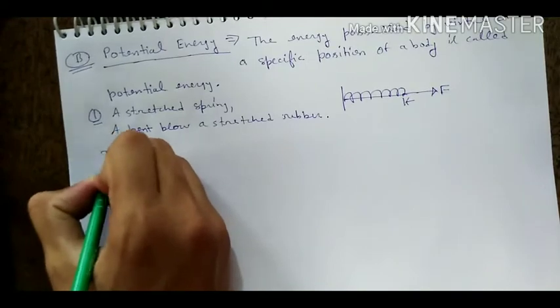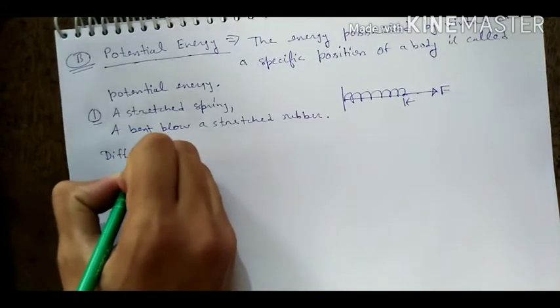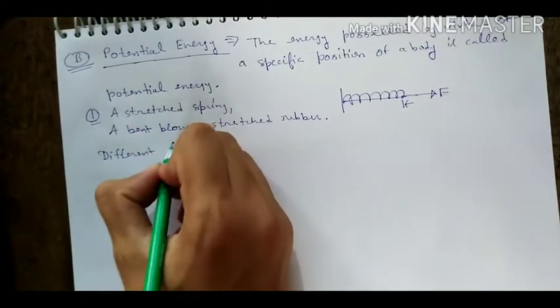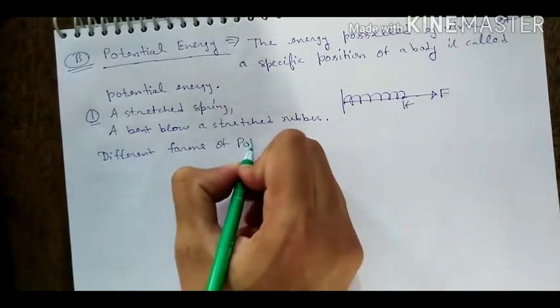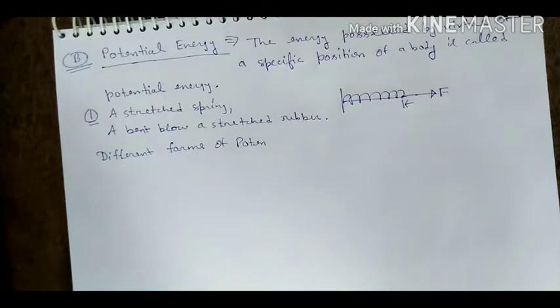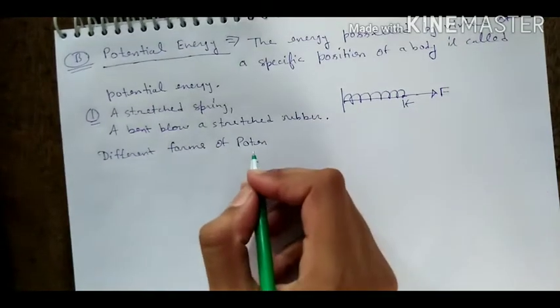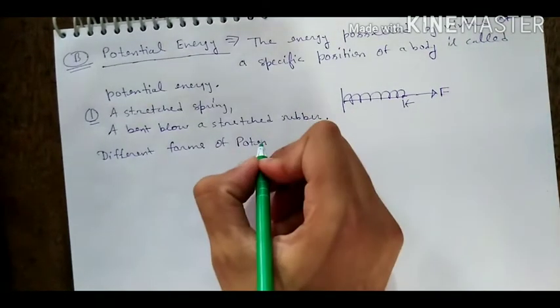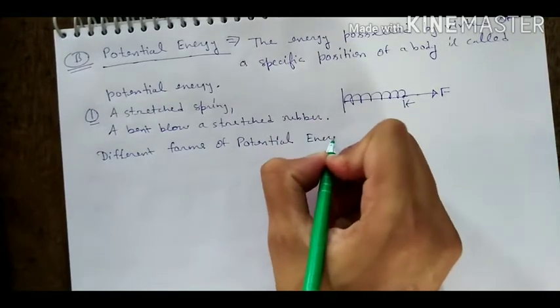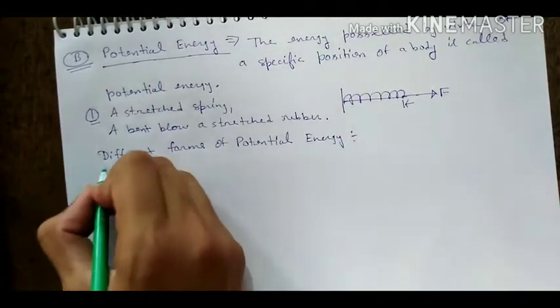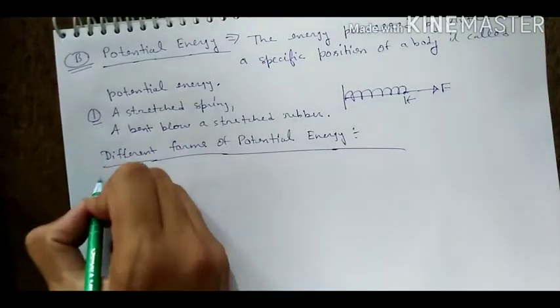So write the next heading: different forms of potential energy. What are the different forms of potential energy? There are two types.